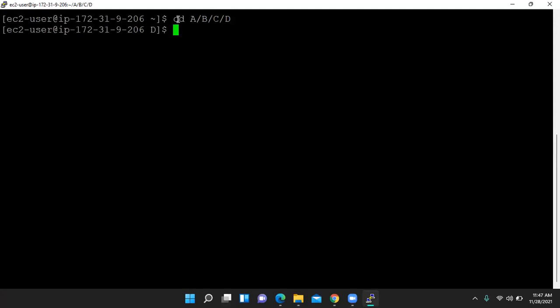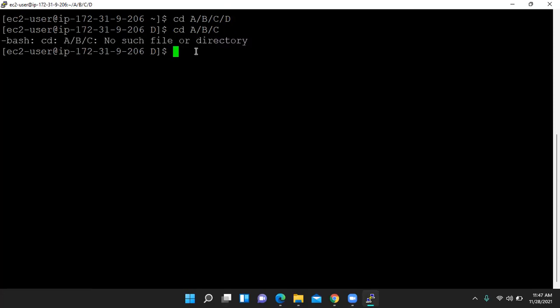So one way is directly writing the path. Let me check, I have not worked on this. Suppose we use a path like this, A-B-C. Let me check what happened. Now see what the terminal is trying to do, friends. This is our location now. It is trying to find A, so that's why there is an error.